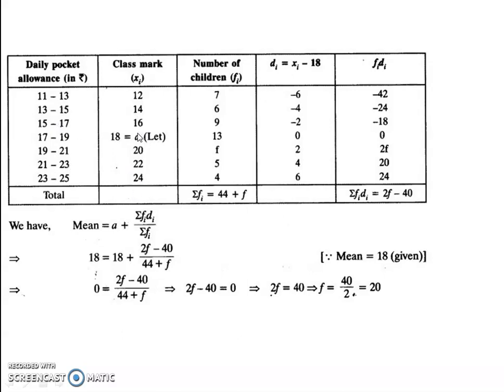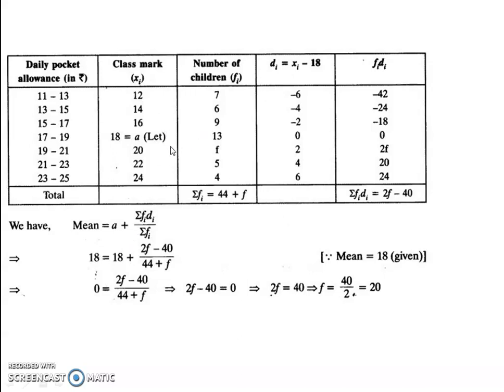In the assumed mean method, you are assuming one class mark as the mean. As in your question, the mean is given as 18, we'll take that itself as the assumed mean. This is for easy calculation, nothing else. This is only for easy calculation.